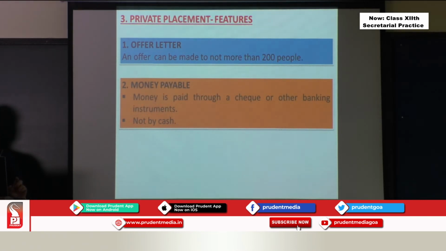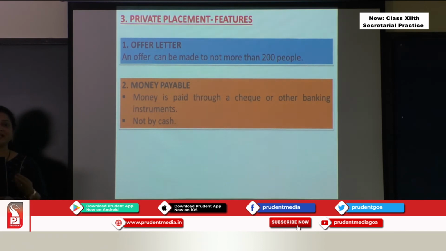Now the second point, money payable. When people buy these shares, they will pay the money either through a check or any banking instrument, or electronic way of paying, e-banking, demand draft. You pay this money through these modes of payment. No cash will be accepted by the company. Cash, I mean hard cash, notes. The company will not accept cash. So you pay this money when you're buying shares of private placement, either through a check or other banking instruments.